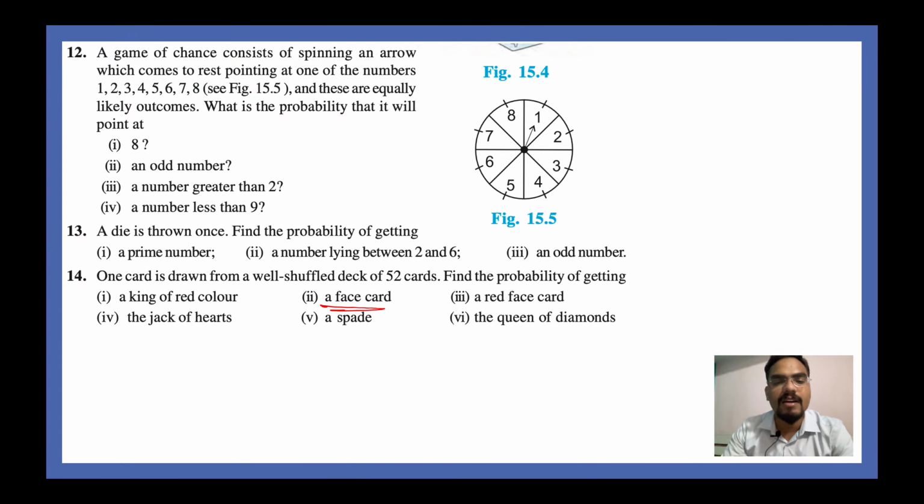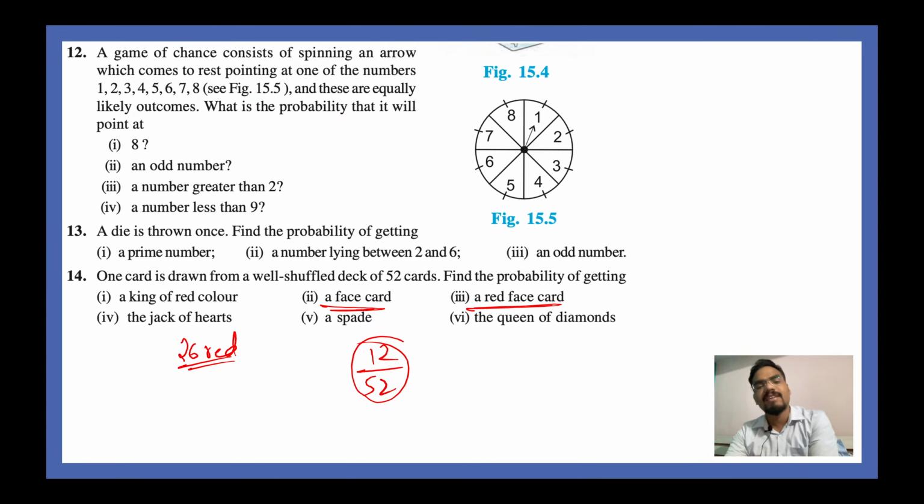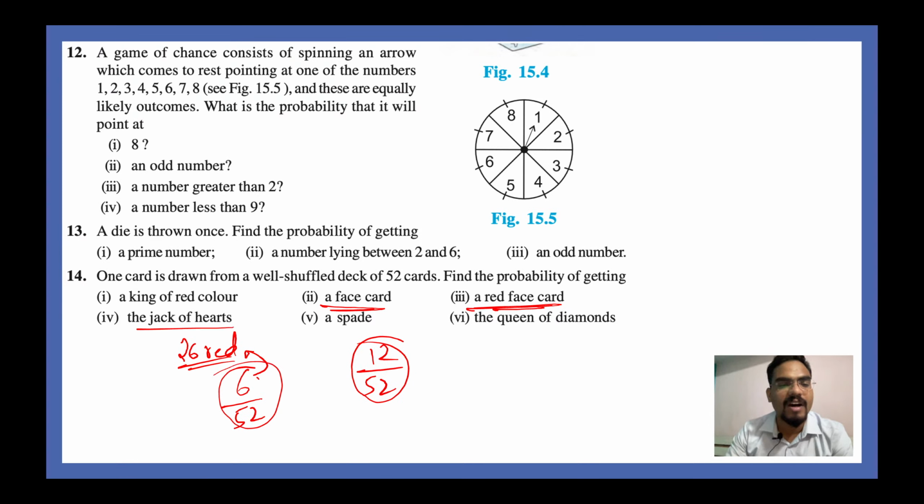What about a face card? Like I said, you have 12 face cards out of 52. Your answer is 12 by 52. A red face card: you have 26 red cards, and out of that you will have only 6 face cards, so 6 by 52 is your right answer. The jack of hearts, there is only one card, so the probability is 1 by 52. A spade, you have in total 13 spades, so the probability is 13 by 52.